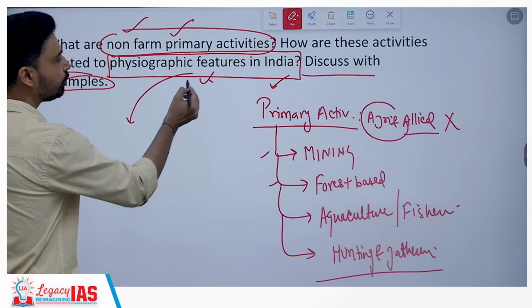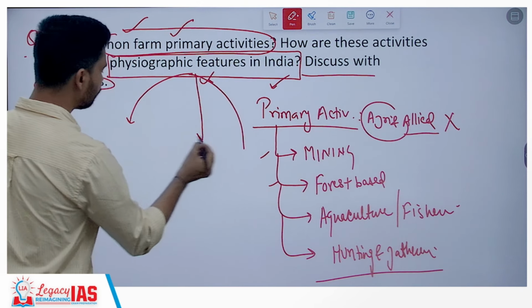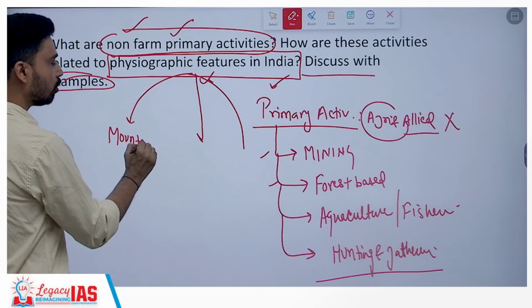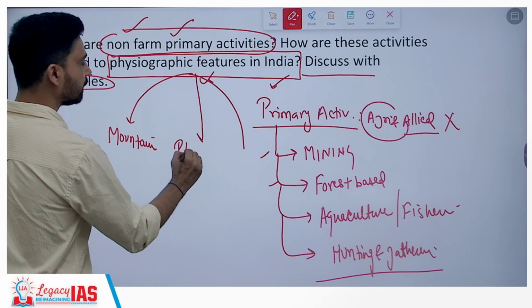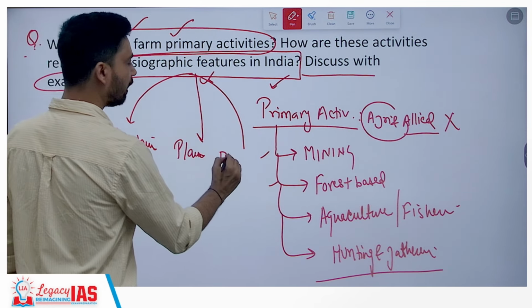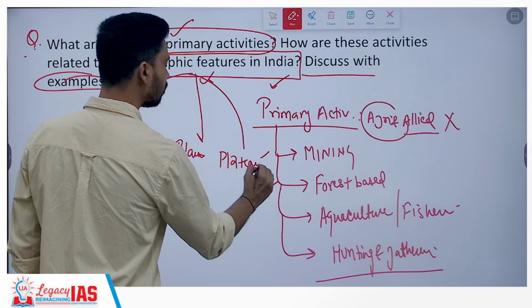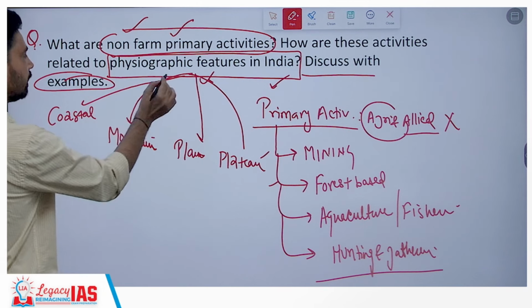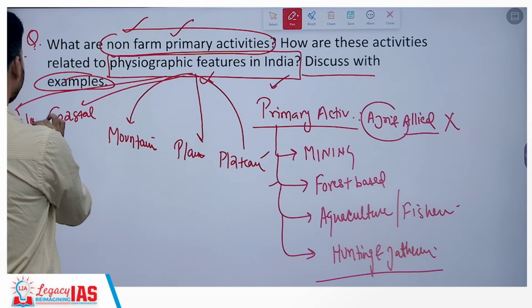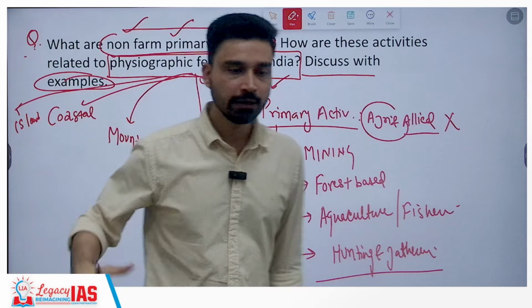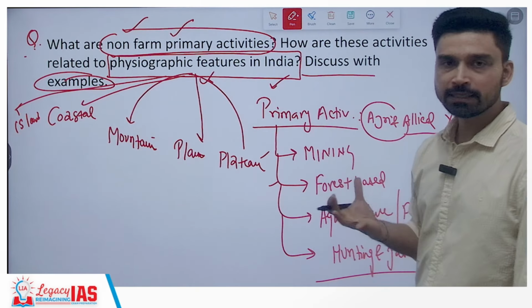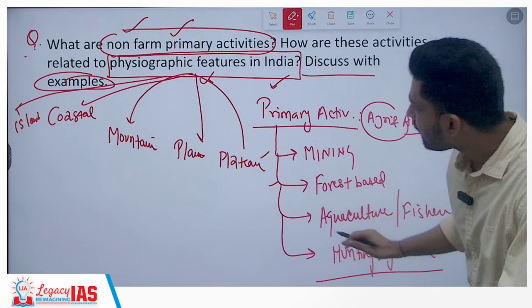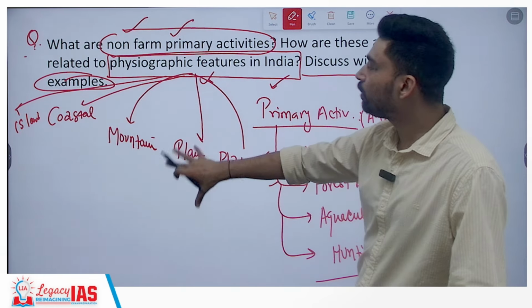So you have to link with the physiographical regions of India, which are numerous. For example, you have the mountains, that is the Himalayas we are talking about. You have the plains, the Great Plains of India. You have the plateau region, right? We have the coastal plain. We have islands. So all of these are the different physiographical regions of India. That is the basic static part of your syllabus. So link all these activities, which kind of activities can be related to each of the regions.